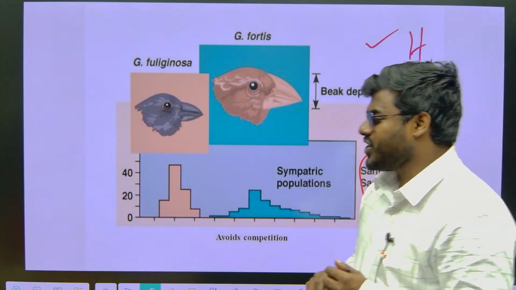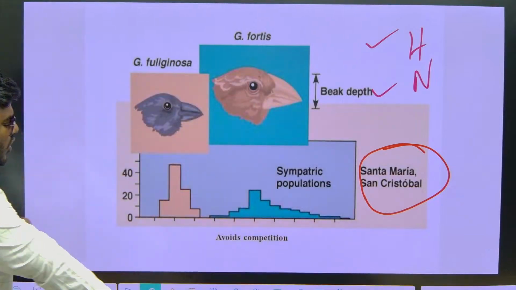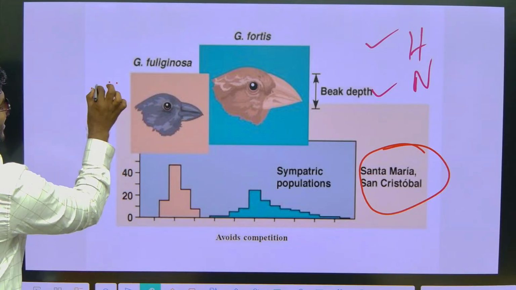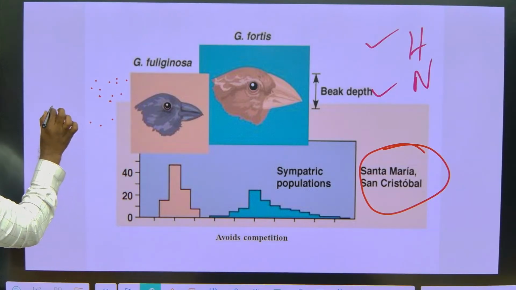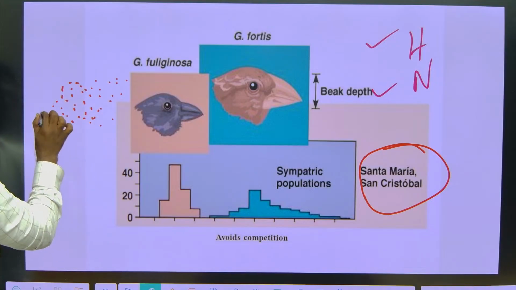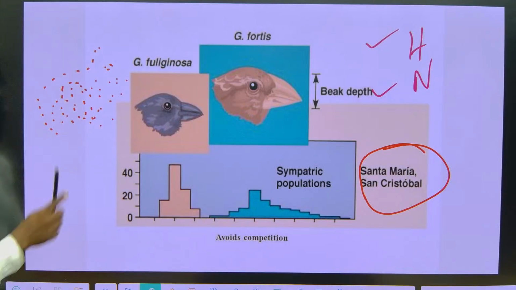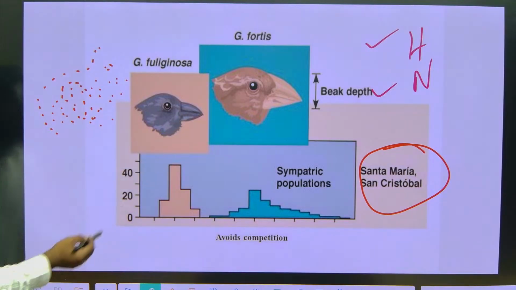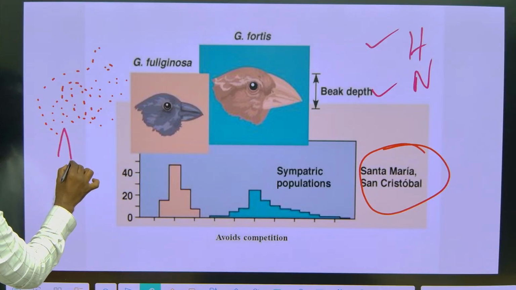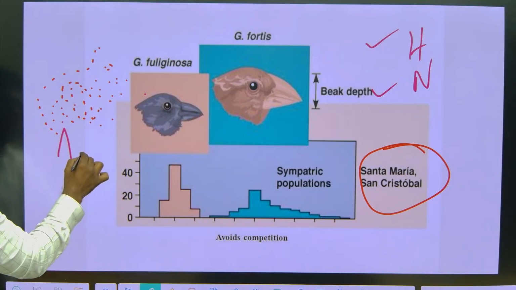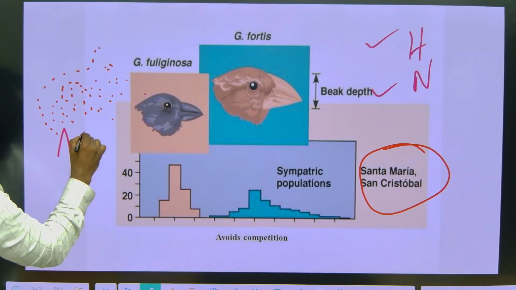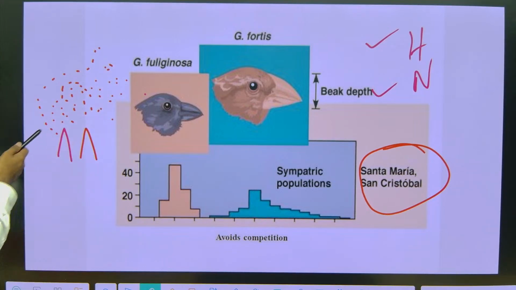Now how are they going to change their competition? See, don't get confused. So look into this picture. Let's consider these red color dots are food particles. Okay. These are all food particles. Now observe what we discussed, both beak depths are the same. Correct na? So let's consider this is the beak depth of fuliginosa and this is also the beak depth of fortis. Both are almost the same. Now definitely there is competition.